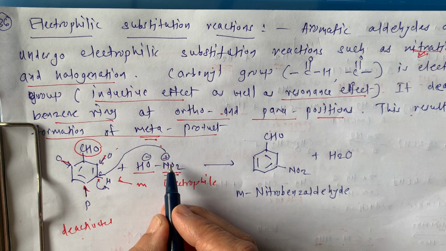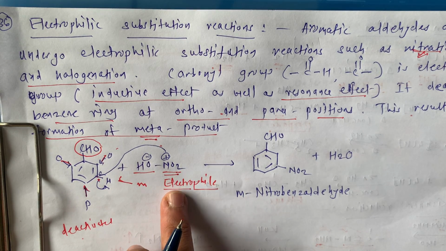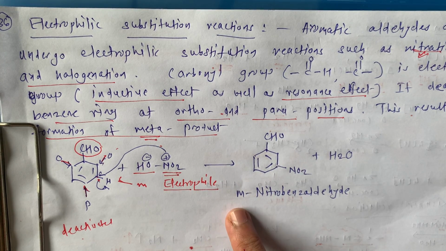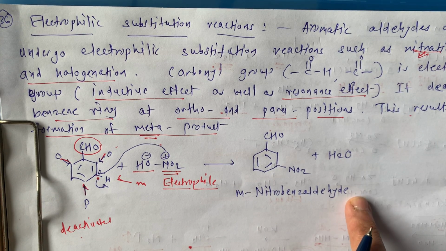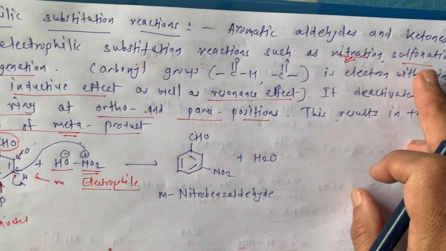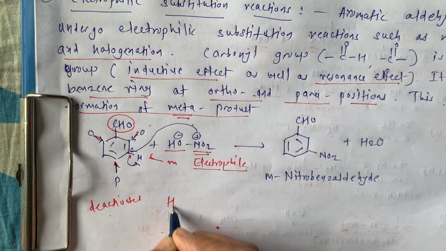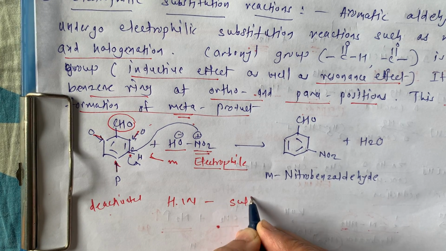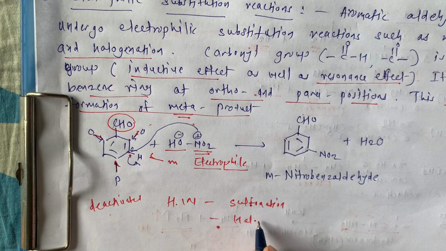As it is positively charged, it is electron deficient, and so we call this an electrophile. The product, with NO2 on the meta position, is m-nitrobenzaldehyde. As homework, you have to write the reactions for sulfonation and halogenation. Okay, this is all for this video.